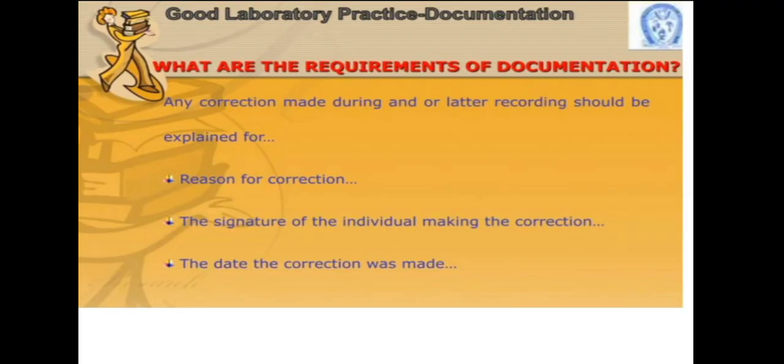Also, the recording should explain why the correction is required. So the reason should be mentioned in a proper way: the reason for the correction, the signature of the individual making the correction, whether the correction is given by a single person or made by a committee or other means, and the date the correction was made.